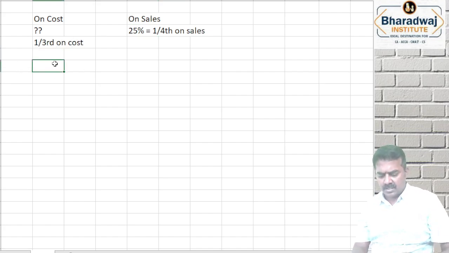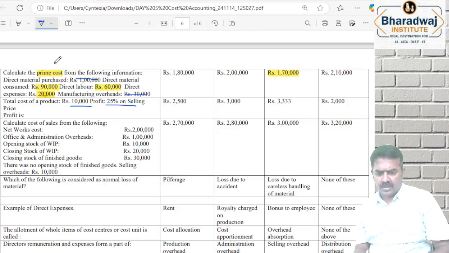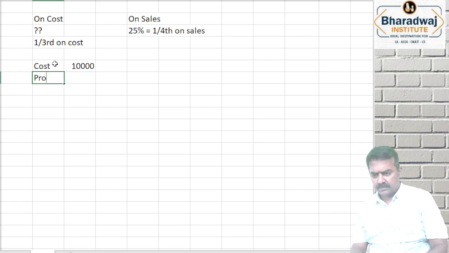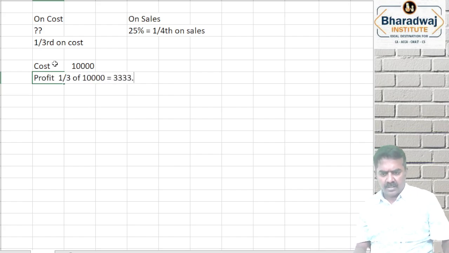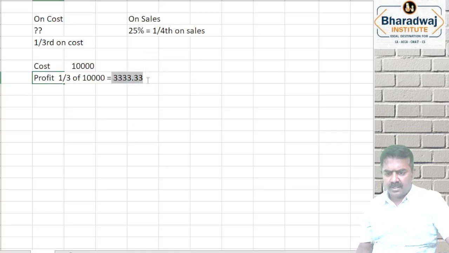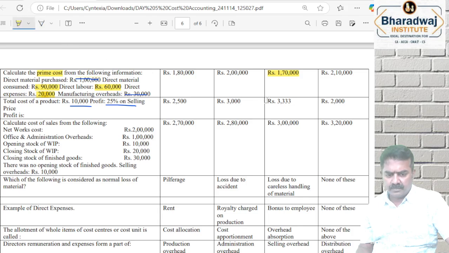So what is the cost given? Cost given is 10,000. Profit is 1/3 on cost. 1/3 of 10,000 will be 3,333.33.